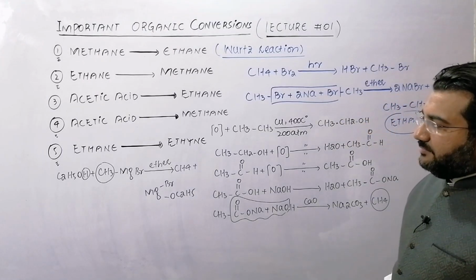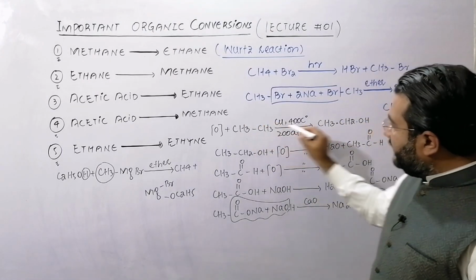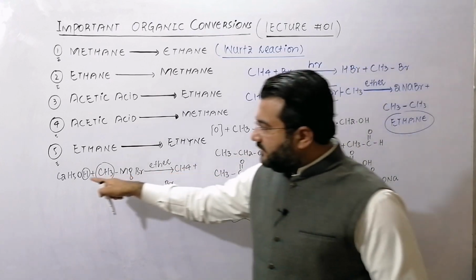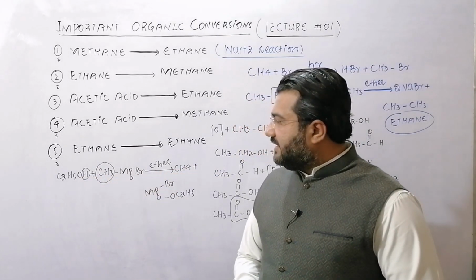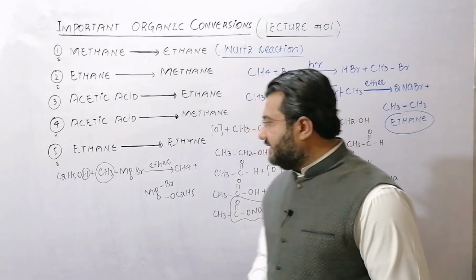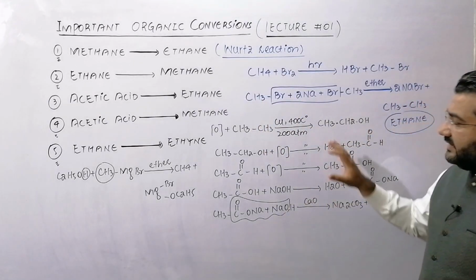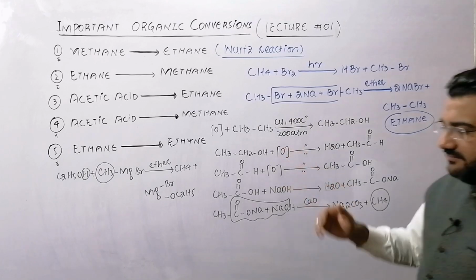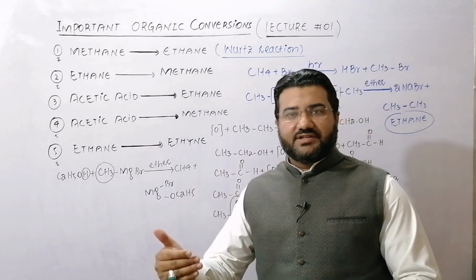So that conversion will be a two-step conversion. Step number 1, ethane to ethanol, and step number 2, ethanol with methyl magnesium bromide. So in this way, ethane can be changed to methane. My dear student, this conversion is a way to understand some other conversions as well.